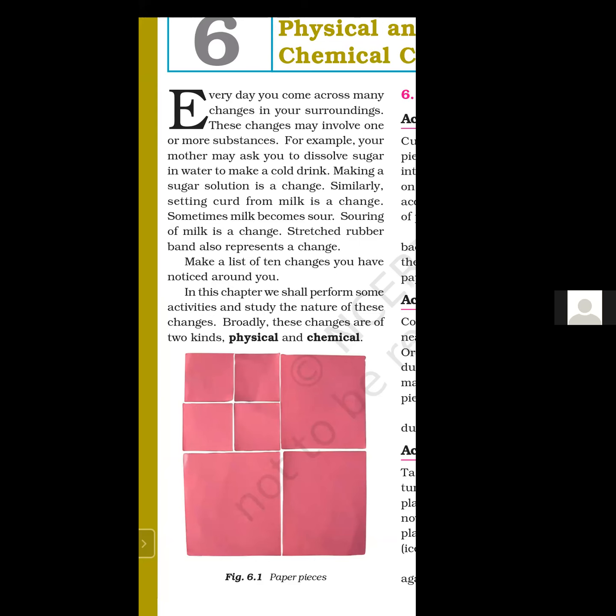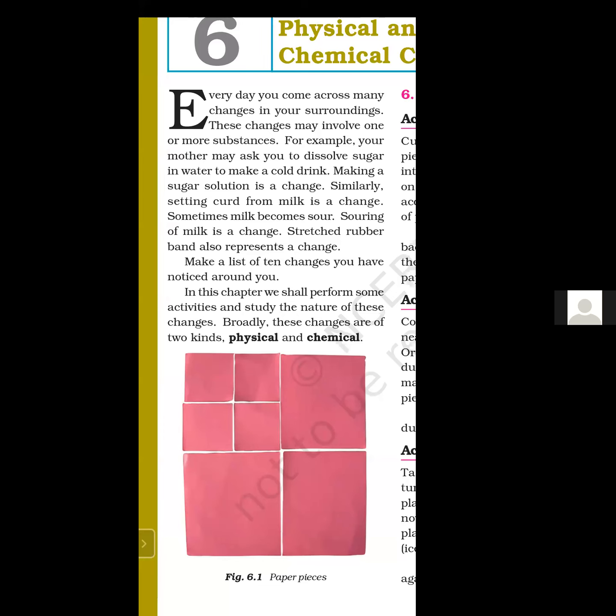A stretched rubber band also represents a change. Say initially it has a length of 6 centimeters. Now you are stretching it, you are increasing its length. After stretching, say its length becomes 10 centimeters. So there is a change in length.